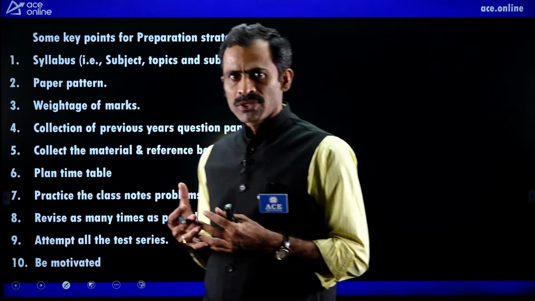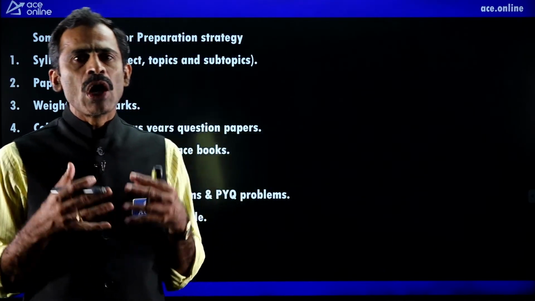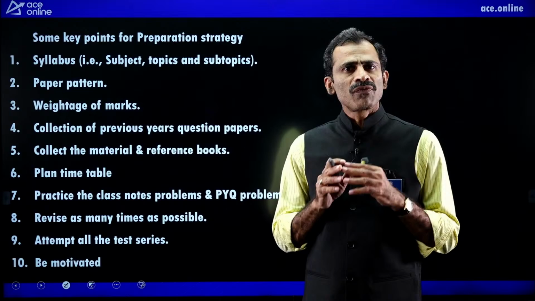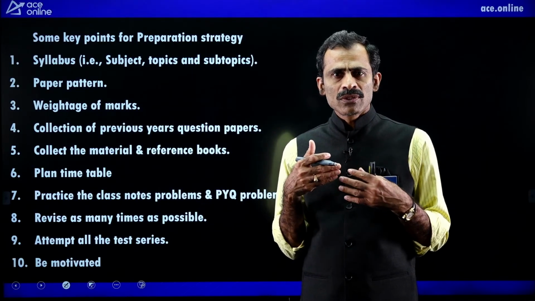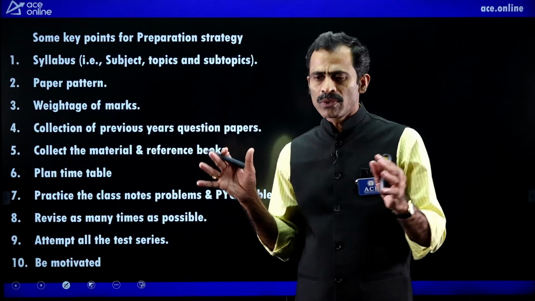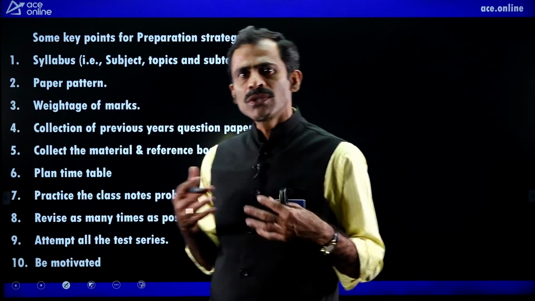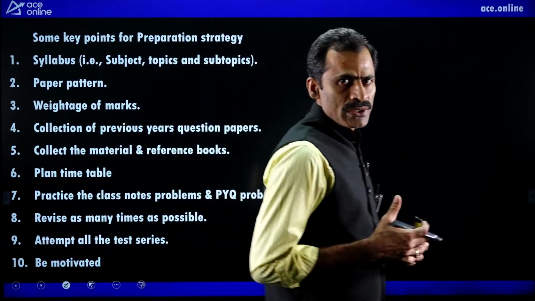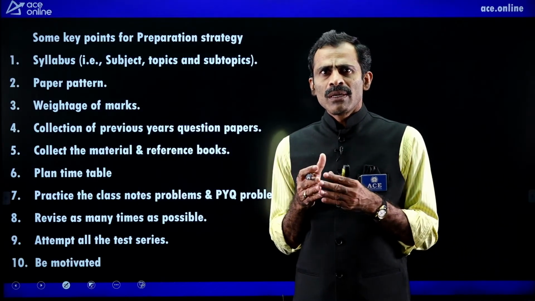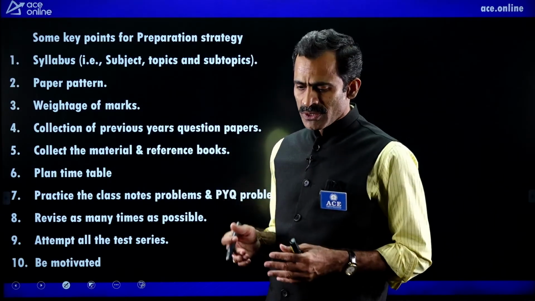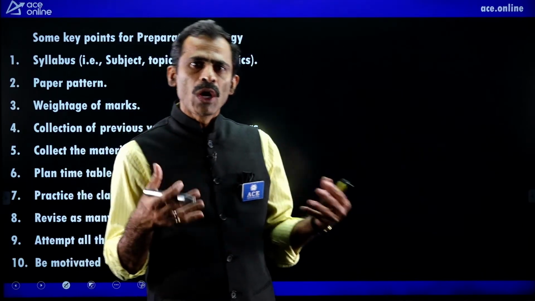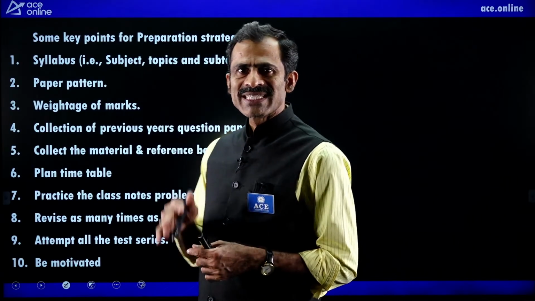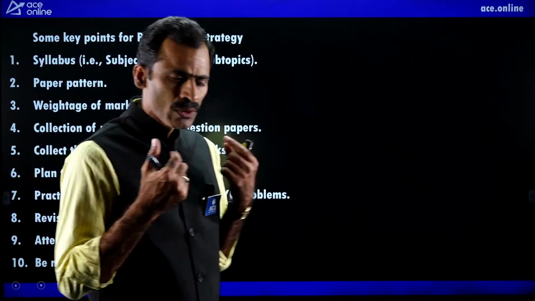But if we consider the GATE examination, it consists of only objective type questions. We cannot find any descriptive type questions in the GATE examination. So purely the GATE examination consists of objective type questions. In the objective type questions also, we have two types of questions. One is fill in the blank type questions, the other is multiple choice questions. Fill in the blank questions means numerical answer type questions. Multiple choice means the question will be given along with four options. For multiple choice also, we have two types of questions, single correct answer questions and multiple correct answer questions.